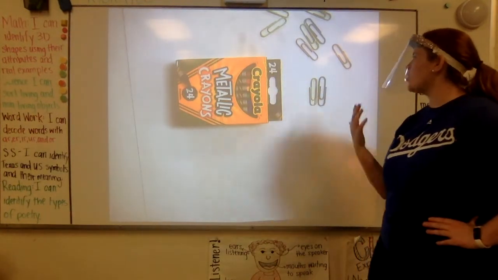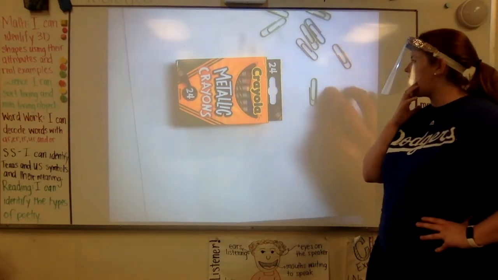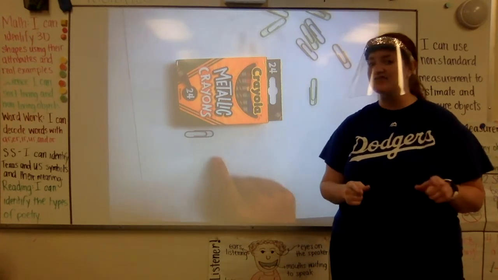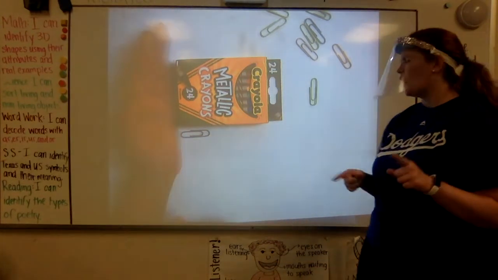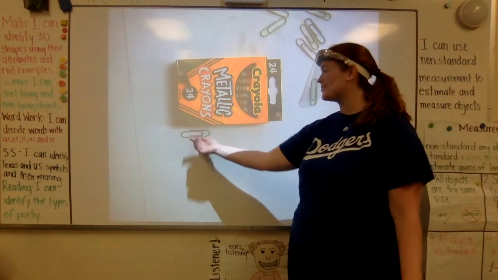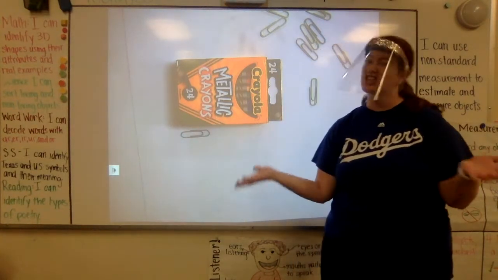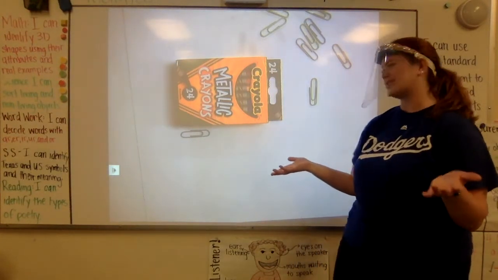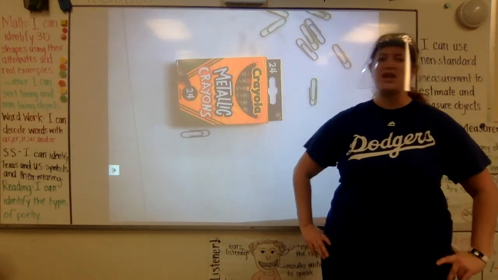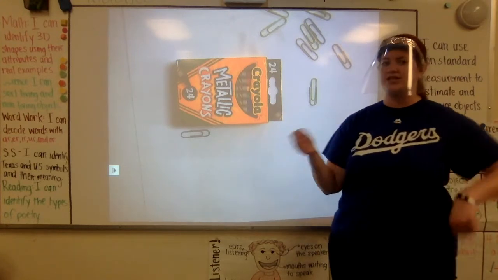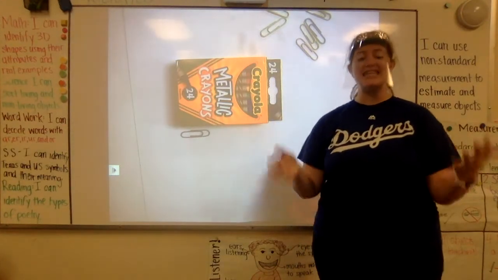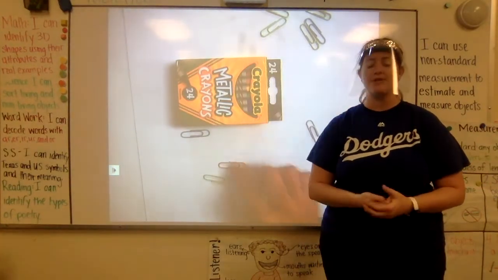Okay, now before I start measuring, I need to estimate. If I'm going to estimate, I have to do this before. Let me see. Would 10 be a good estimate? No, I can see right here, one paper clip is taking up almost like a third of that crayon box. So 10 would not be a good estimate. But would 2 be a good estimate? No, I can clearly see that it's going to need more than 2. Let's see. I'm going to estimate 4. I think that this crayon box is going to be 4 paper clips long.